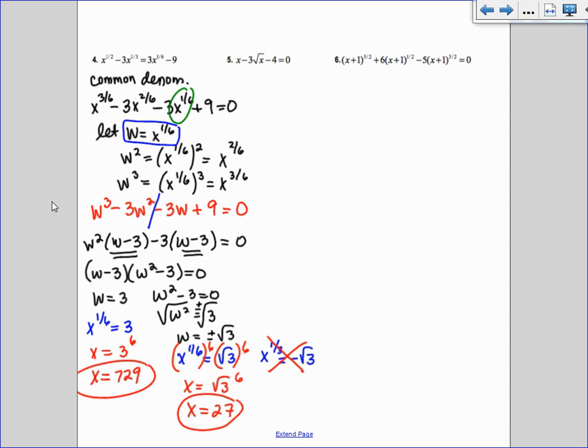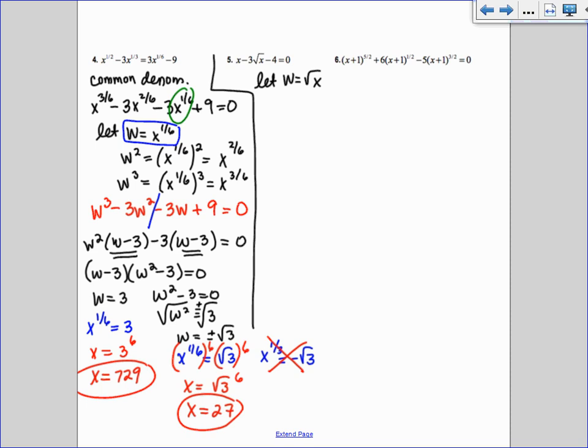Okay, that's a long one. Those are hard, the factor by grouping ones. Okay, next one. This one's a little bit easier. This one, it's already in descending powers. It's like x to the 1, x to the 1/2, and so on. So we're going to let our w equal the square root of x. Never make it like 3 square root of x. It's just the x part. X to what power.